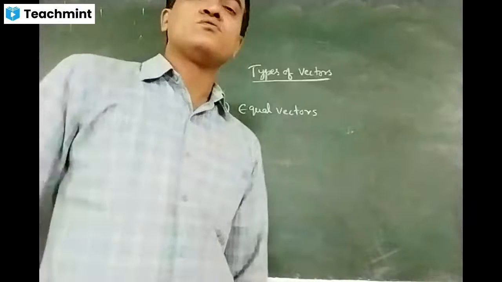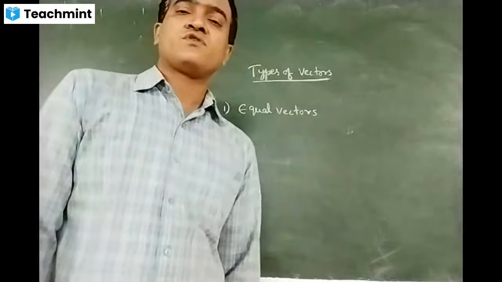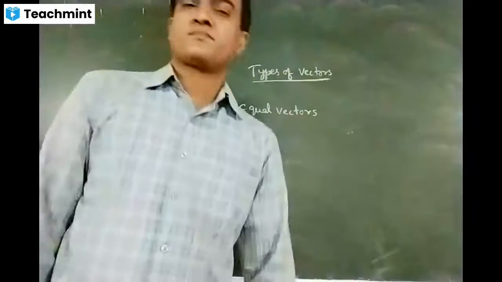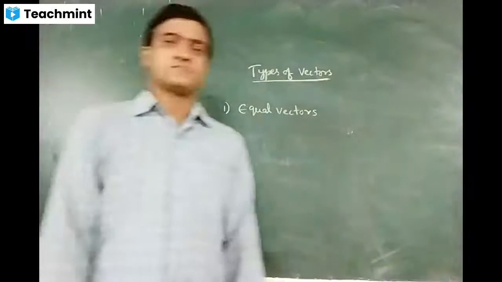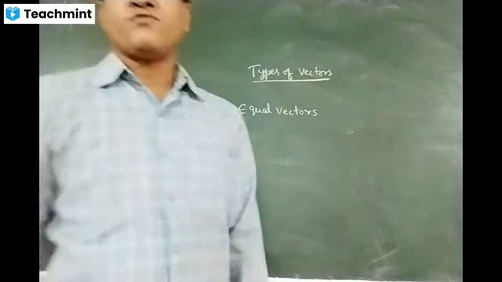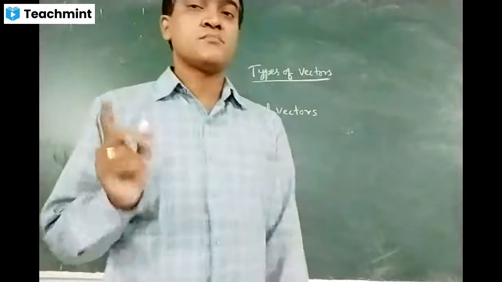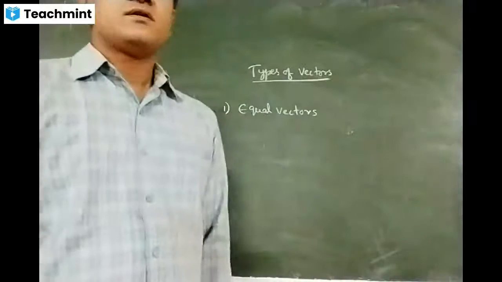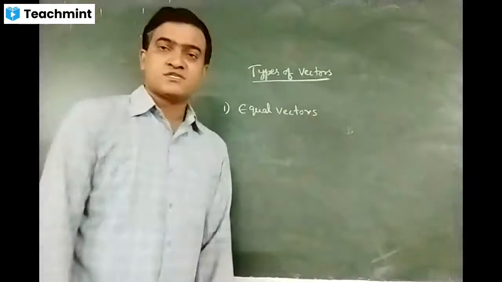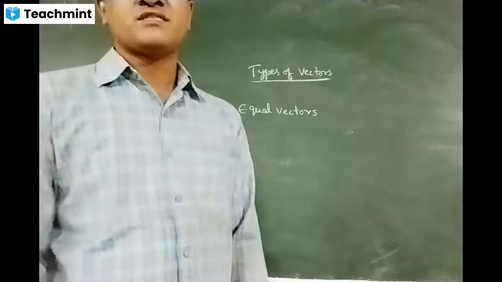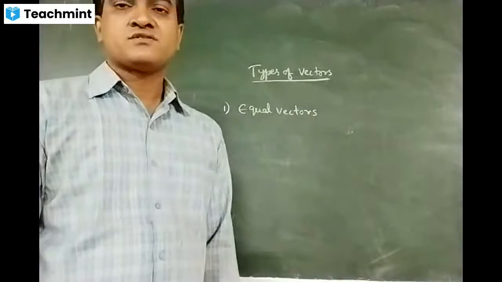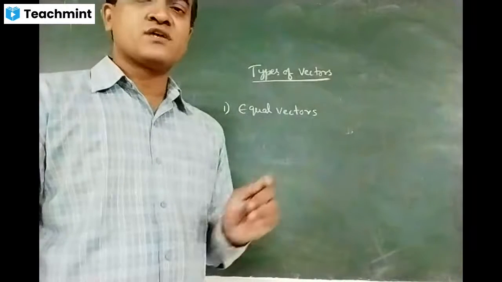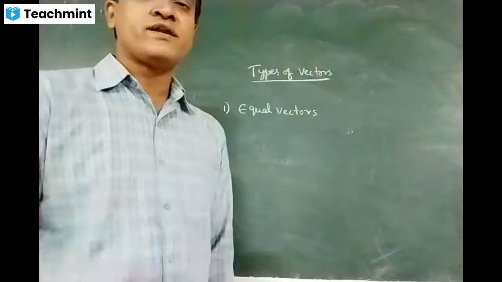But before going to equal vectors, first of all, you need to know how we represent a vector. A vector is always represented by a directed line segment. That means it has an arrow at one end and a tail at the other end. The arrow indicates the head.